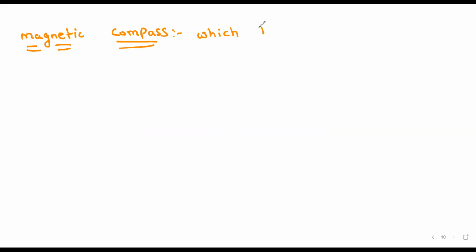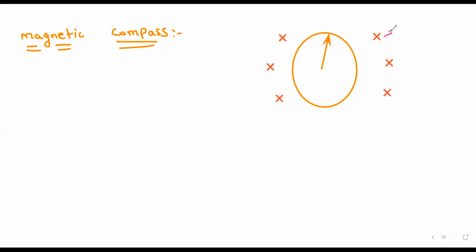This is the needle. So when the magnetic compass is under the influence of a magnetic field, this needle deflects like this.